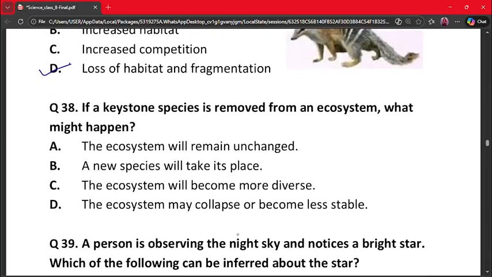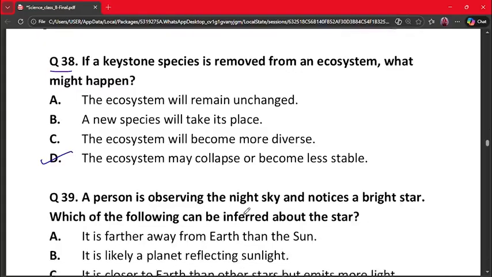Our next question is question number 38. If a keystone species is removed from an ecosystem, what might happen? A. The ecosystem will remain unchanged. B. A new species will take its place. C. The ecosystem will become more diverse. D. The ecosystem may collapse or become less stable. Our correct answer is option D, because keystone species control ecosystems and removing one disturbs the balance. So the food chain collapses and ecosystems become unstable. So option D is the correct option.